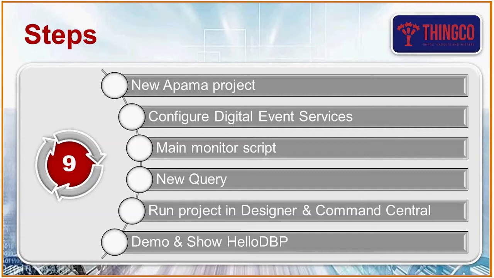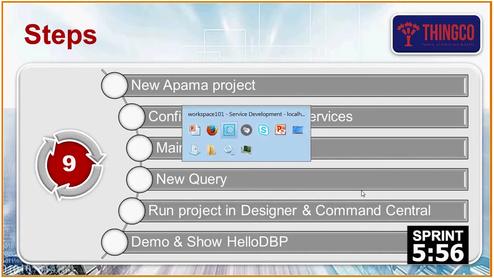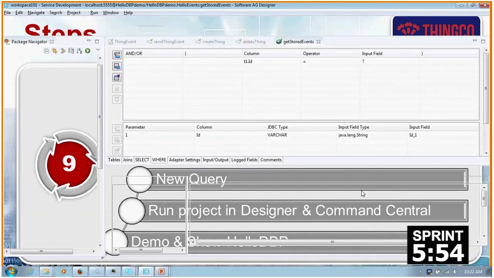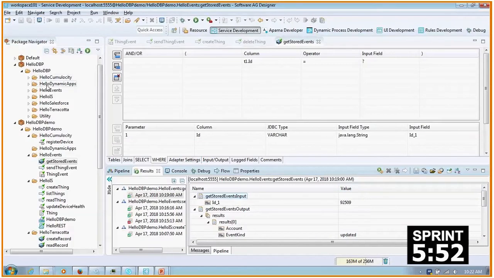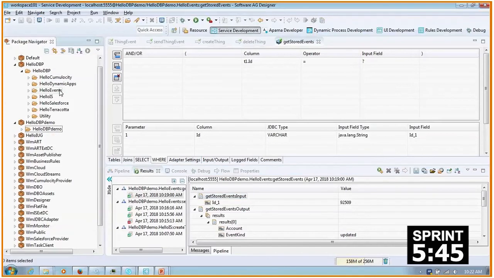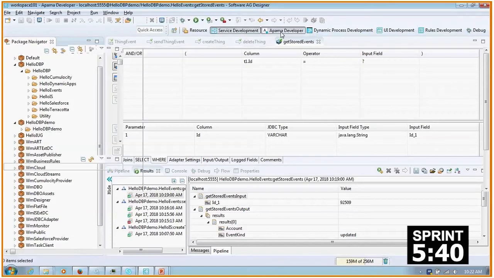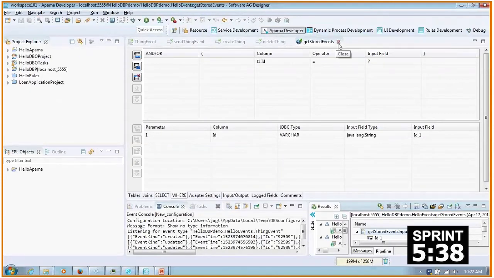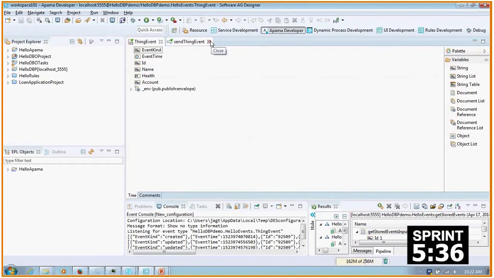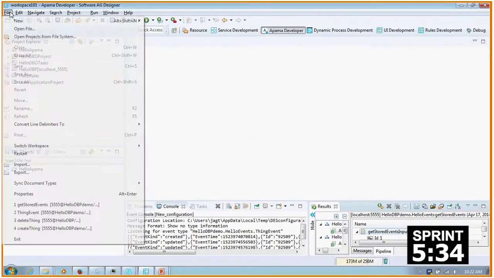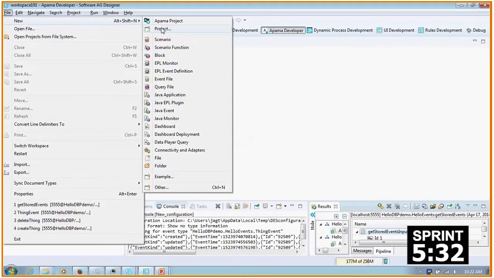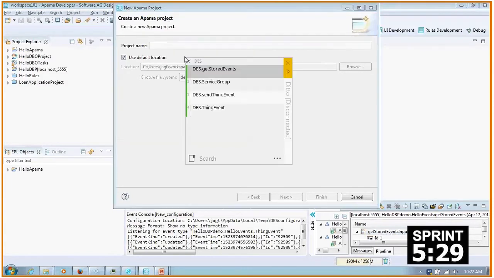Sprint timer starting now. This time we're not going to build everything from scratch. We're going to build the Apama project from scratch, but we're going to use the events from the full HelloDBP. So just keep that in mind. There's an event we've already seen, which is the HelloDBP event, or the thing event. But we also want to generate alerts, so Jay's previously created another event type called thing alert.